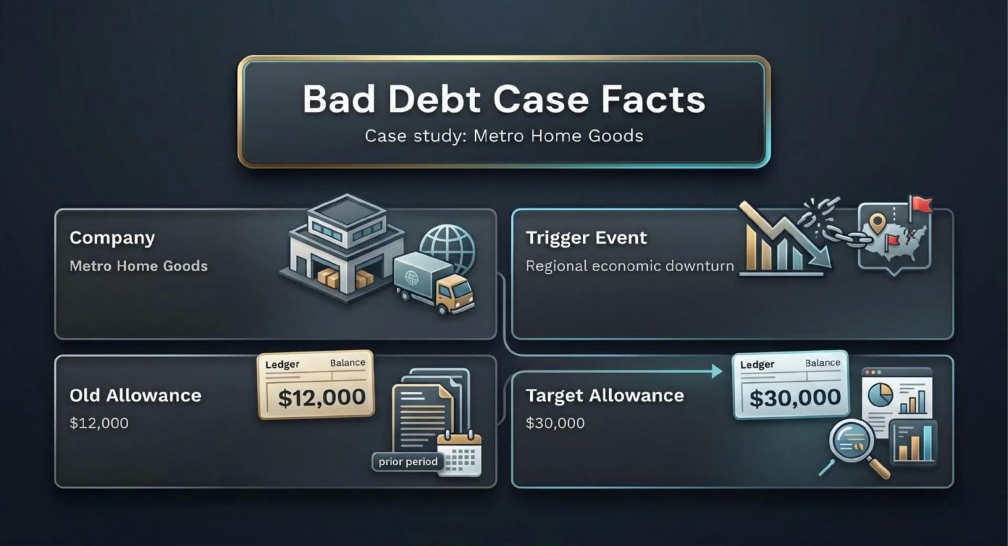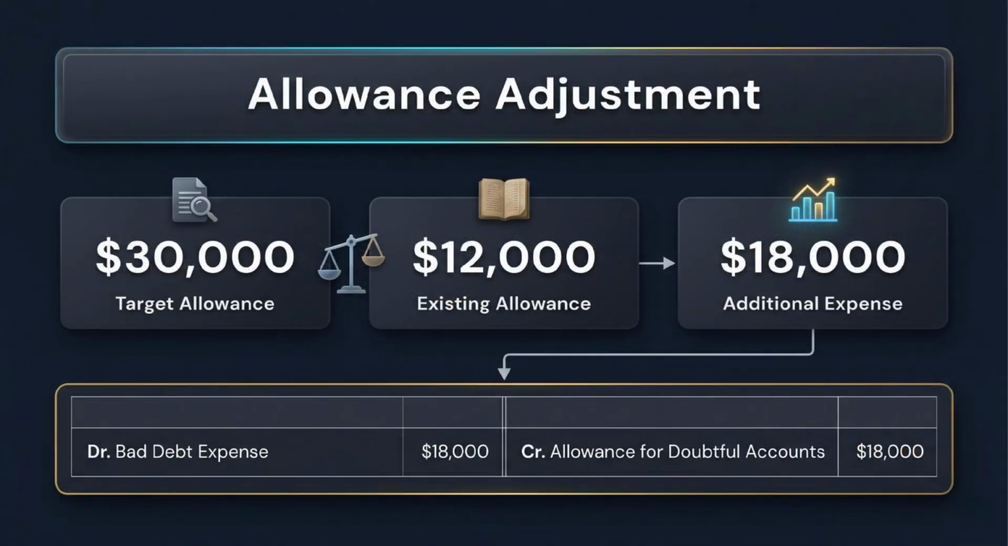Now let us move to the allowance for doubtful accounts. Metro Home Goods is a fictional wholesale distributor. A regional downturn affects customer credit quality, and updated aging analysis shows that the allowance needs to increase. The existing allowance is $12,000, but the target allowance based on new credit evidence is $30,000. This is not a multi year depreciation allocation, it is a current period estimate update. The company now believes more receivables may be uncollectible, so it must bring the allowance to the revised target amount in the current period. The allowance adjustment is straightforward.